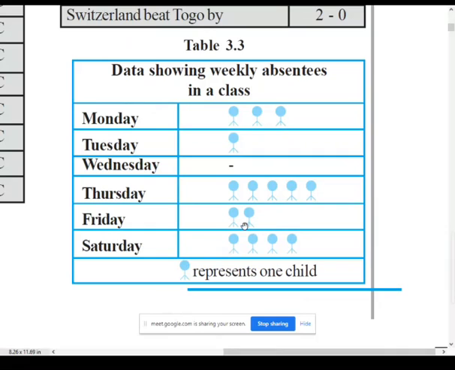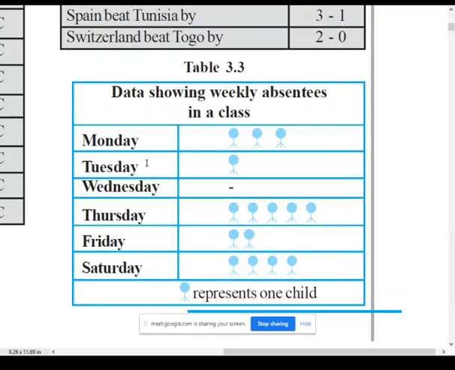That means if you draw one child, on that particular day one student is absent. They have given a data showing the number of absentees in the class from Monday to Saturday.